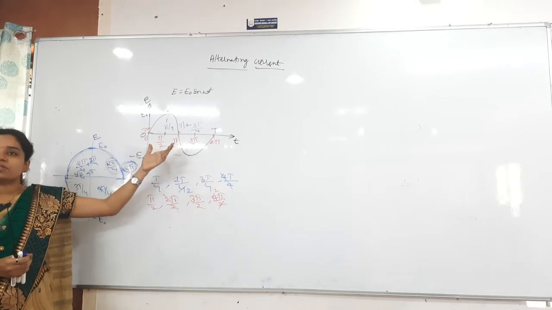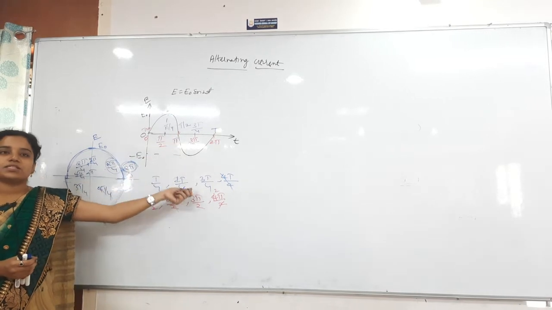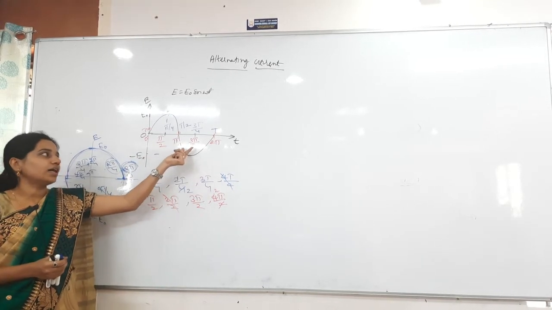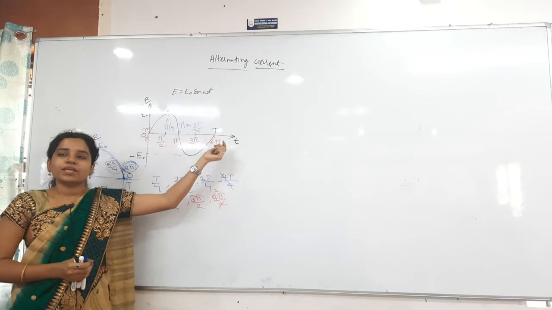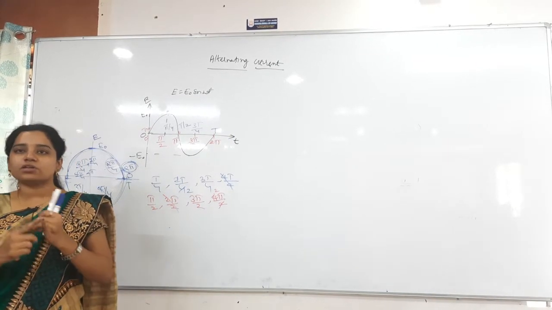Sin 180 becomes how much? 0. That is what it is becoming here. Then it will reach the negative maximum value at what angle? Nothing but 3 pi by 2. Again it reaches 0. At what angle? 2 pi. Sin 0 is 0.